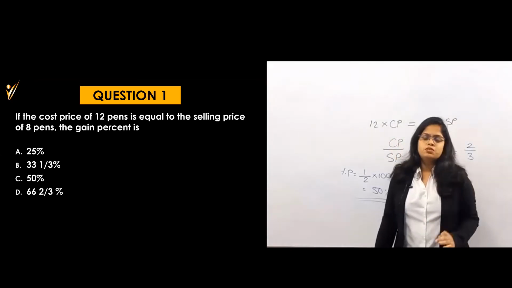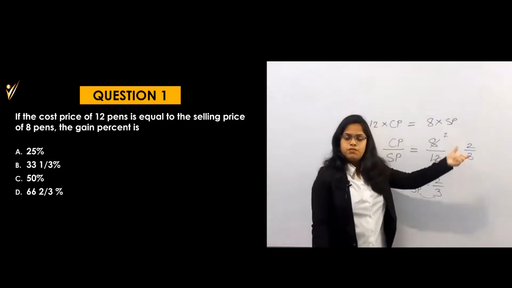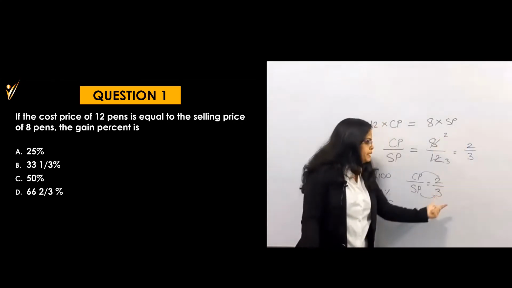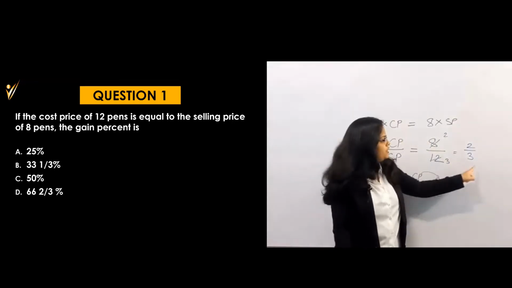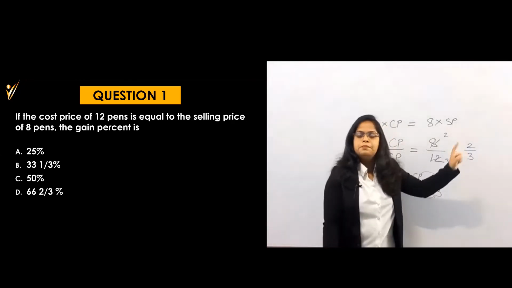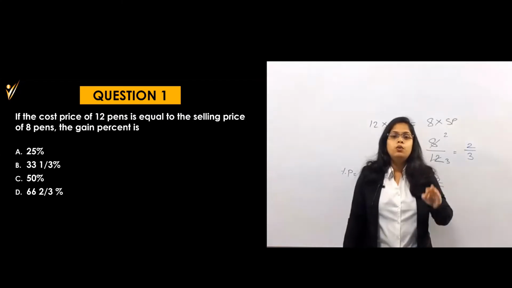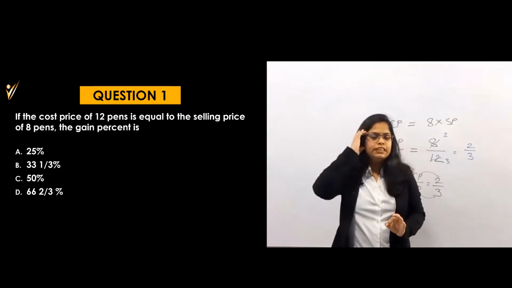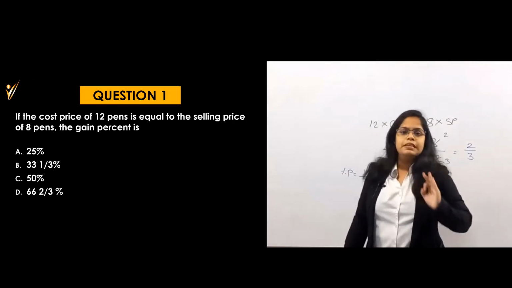This is the easiest way you can solve within some seconds. Even for understanding purposes, I have explained in more steps. But you can directly write from this equation, and you can think orally. Profit is 1, cost price is 2. That means 1 by 2 into 100 is equal to 50%. You can solve orally. I am explaining it once again because if you understand this question, then you can solve the next one also. So please try to understand.